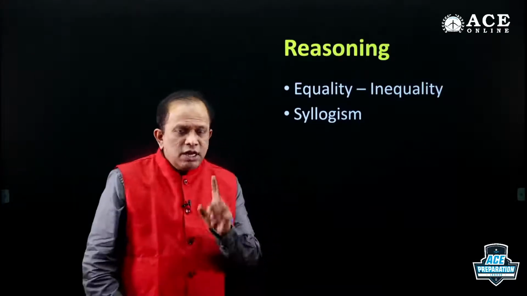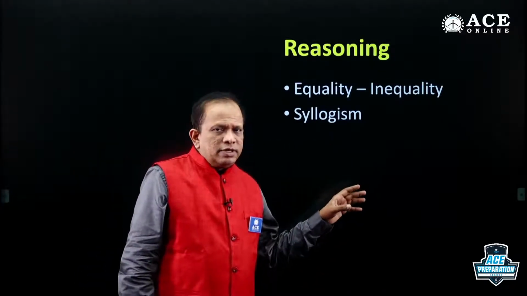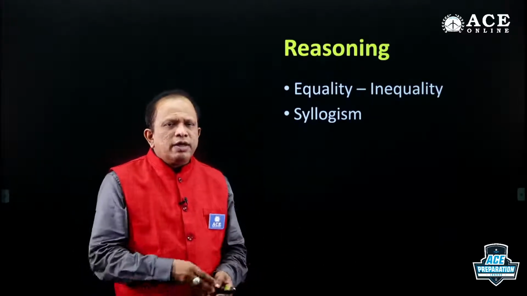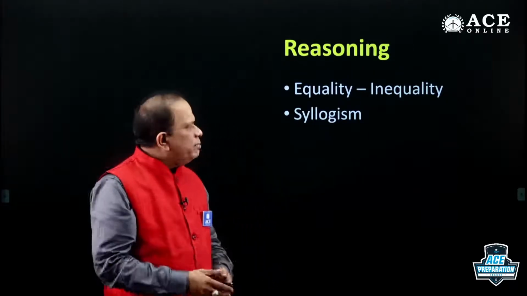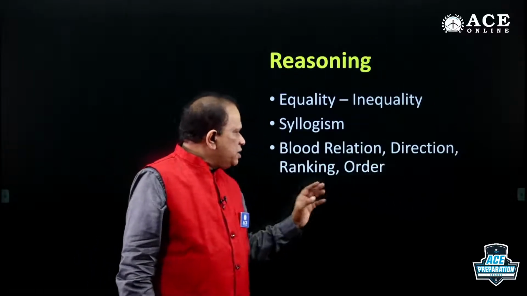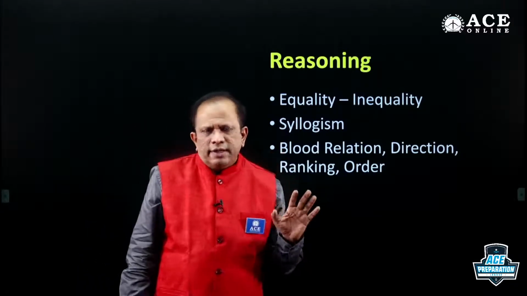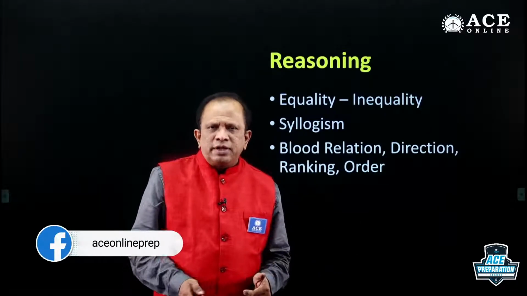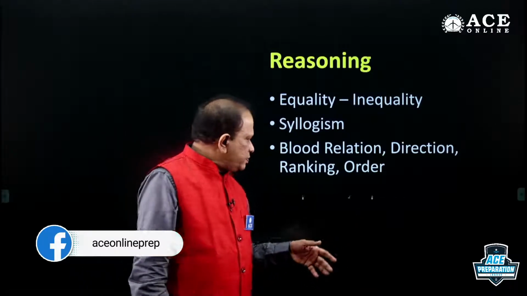Clear? Next, syllogism is one more compulsory model. It takes time, no doubt. It may take around 5 to 6 hours to master it, but it is worth it, because you are going to get maximum 4 to 5 marks compulsorily in the competitive exam. Next, blood relation, directions, ranking, order, all these you may get 1, 1, 1 or 2, 2, 2 questions. These are simple to master and they are going to be there in the examination. So you can learn them within a short time and you can score marks.